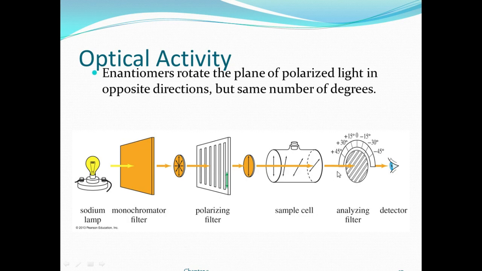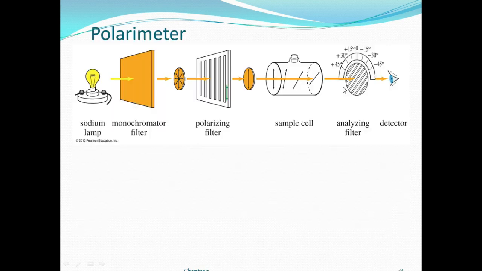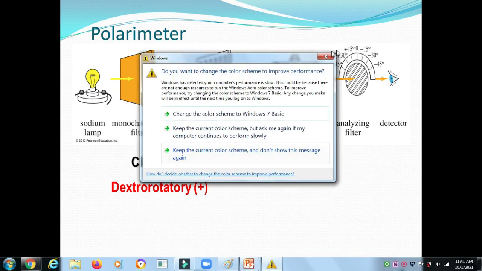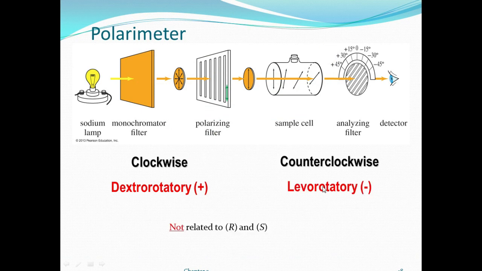Clockwise rotation and anti-clockwise rotation. It is very important. A molecule that rotates clockwise is dextrorotatory, plus rotatory, and a molecule that rotates anti-clockwise is called levorotatory. Dextrorotatory is plus rotation, levorotatory is minus rotation. Commonly the drug is noted with D or plus, or L or minus, not related to the R and S configuration, right?